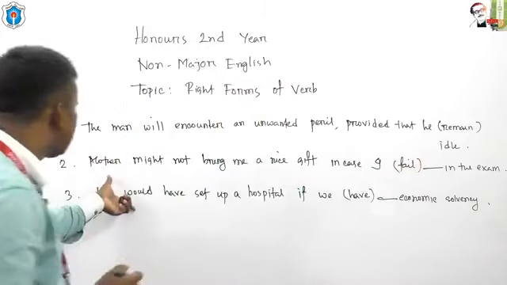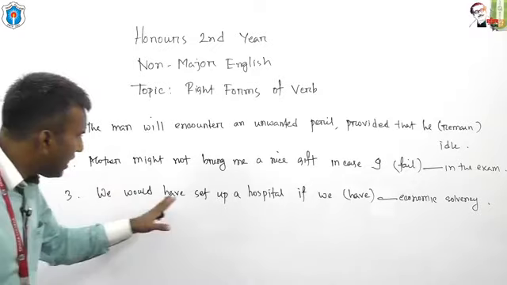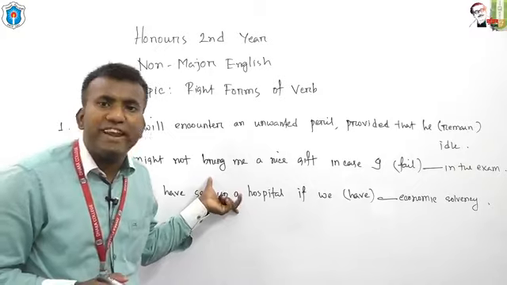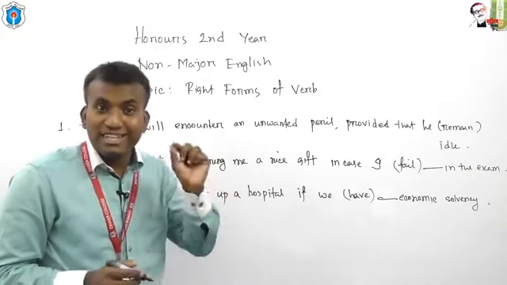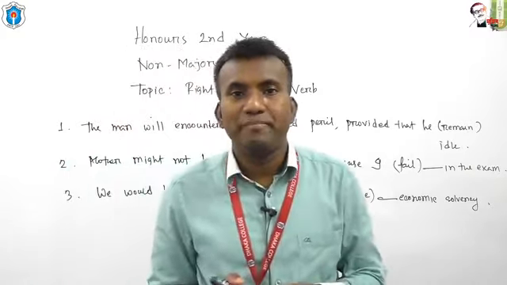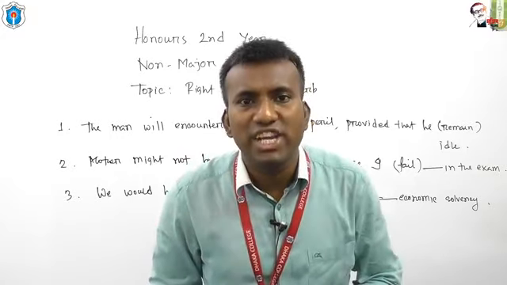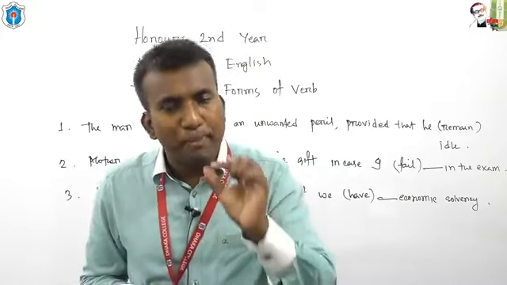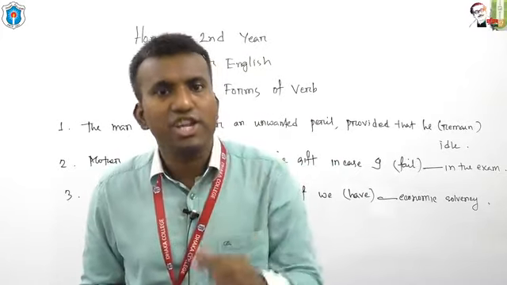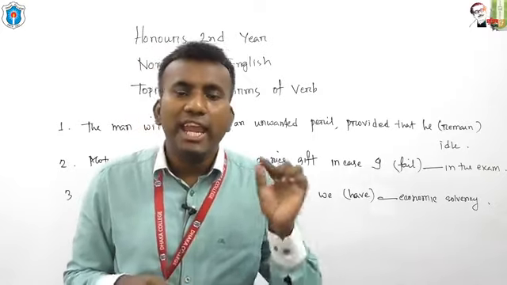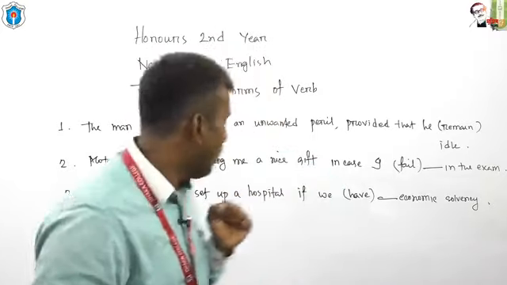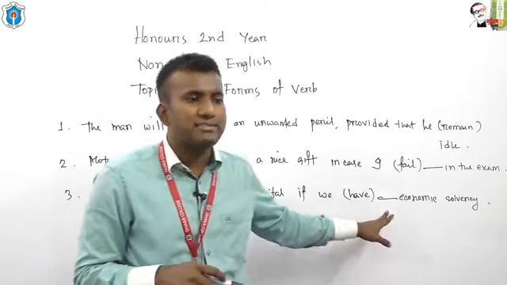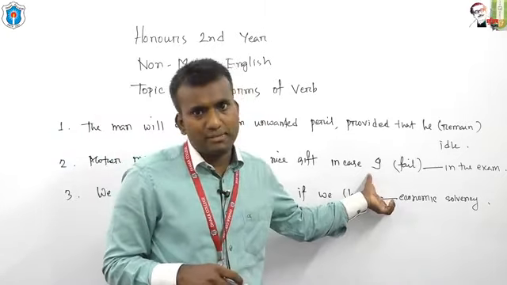Okay. And the third example, we would have set up a hospital. This is an example of perfect conditional. Dear students, which tense has a relationship with perfect conditional? Do you know? Past perfect has a relationship with perfect conditional in conditional sentence. So we have perfect conditional here, and in order to complete the example, we have to use past perfect tense.